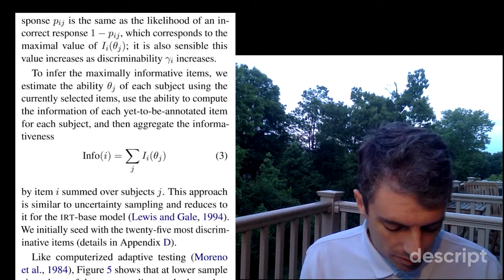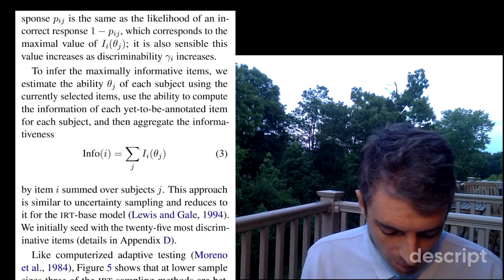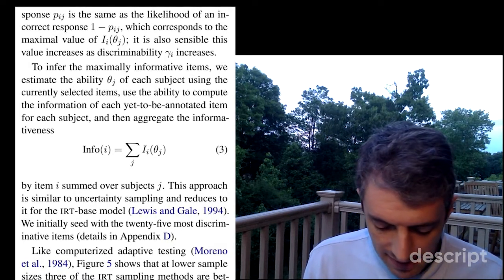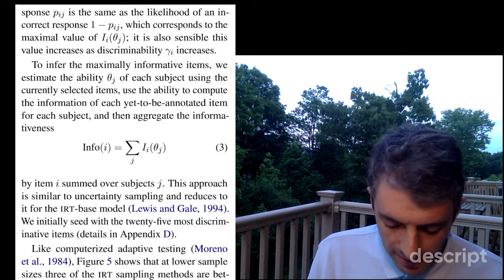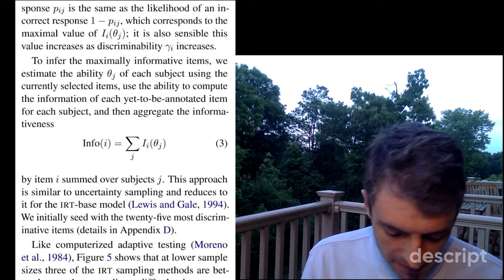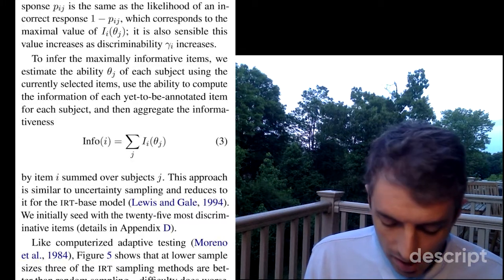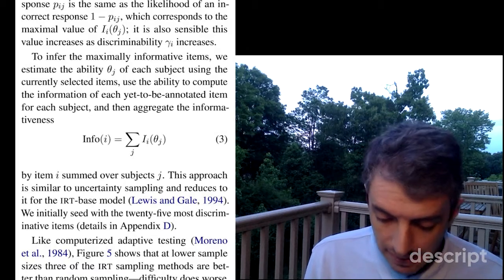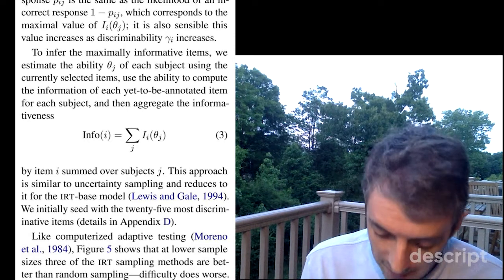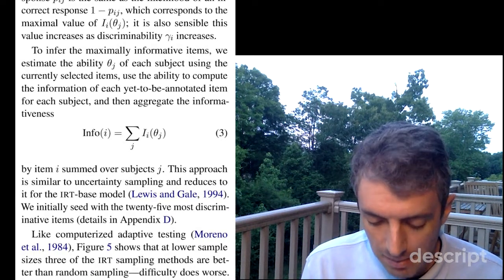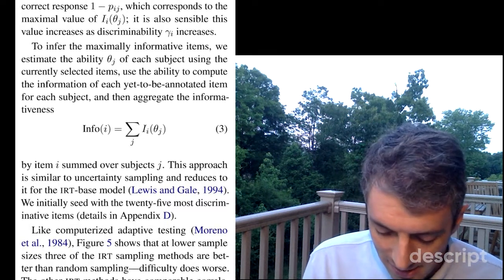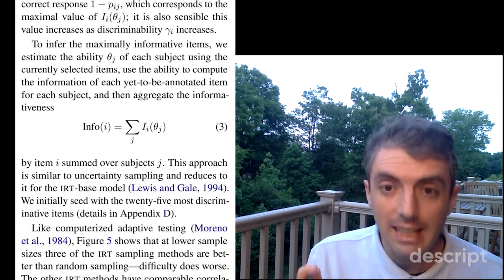We propose that items should be selected according to their Fisher information content, as derived by Lord et al., 1968. Intuitively, if we do not yet know the true skill theta j, we should pick items whose expected response are most uncertain. Our uncertainty, entropy, is maximized when the likelihood of correct response, Pij, is the same as the likelihood of an incorrect response, 1 minus Pij, which corresponds to the maximum value of the information content. It is also sensible that this value increases as discriminability increases.